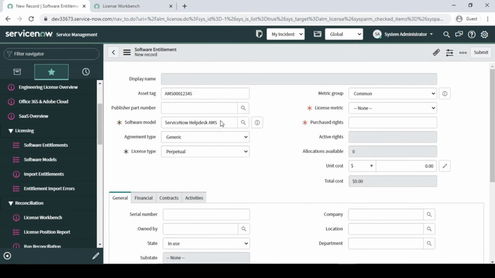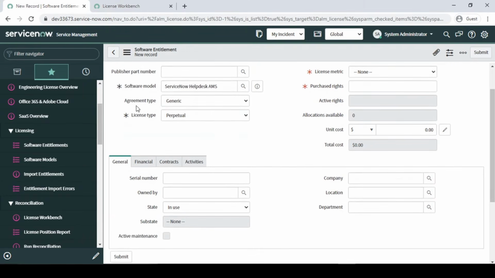I was just writing an AMS, so its name becomes ServiceNow help desk. This is the publisher name, and after that we have our product name. So all together it will become our software model name. The assessment type is a generic one. I'm not going to go for the enterprise license agreement, so just keep it the generic one.